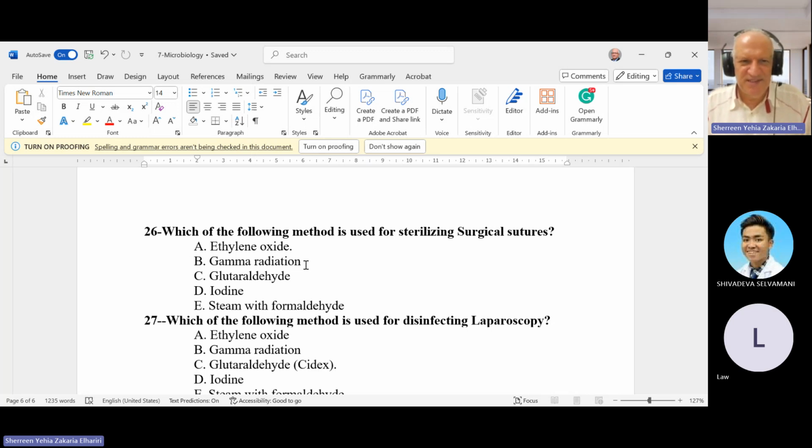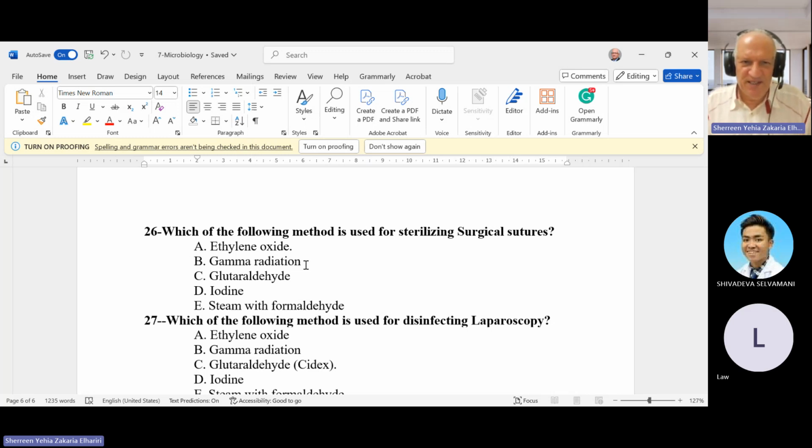Iodine is used for the skin, like povidone iodine for preparation of the skin, not sterilization. Steam with formaldehyde is used for cleaning or sterilizing a room. So again, ethylene oxide for suture and also can be used for some urology endoscopes.